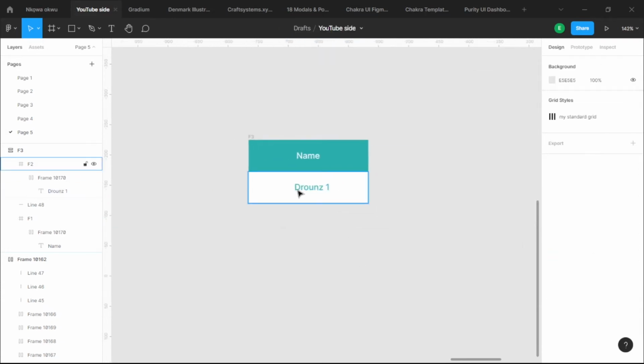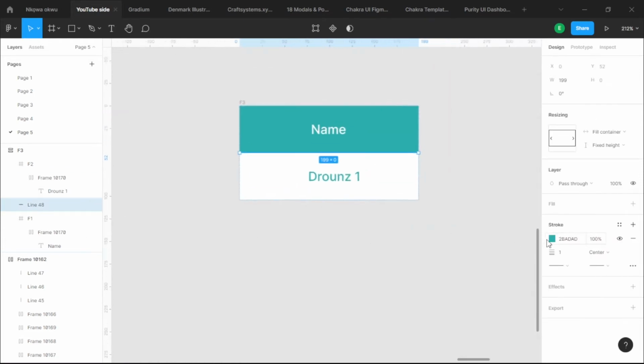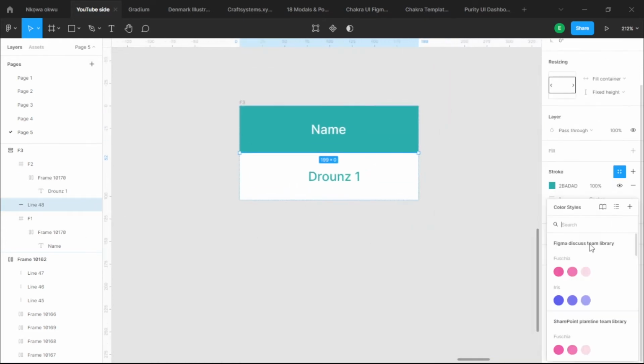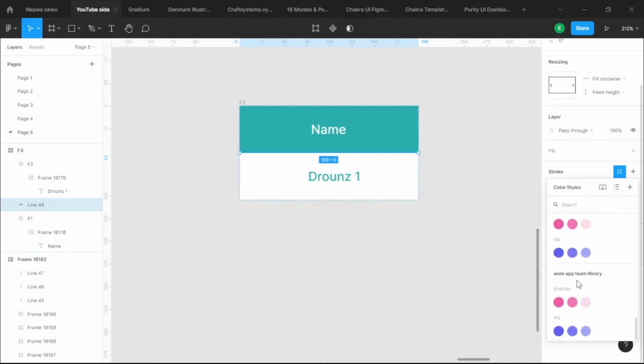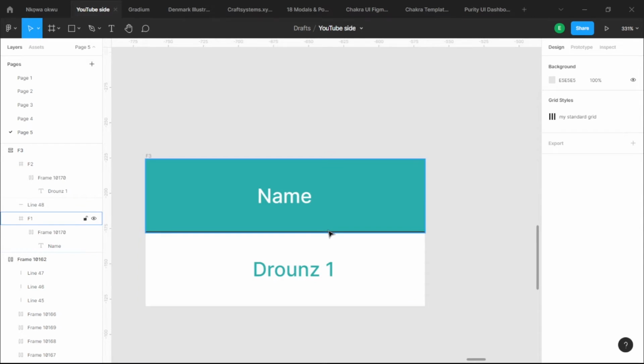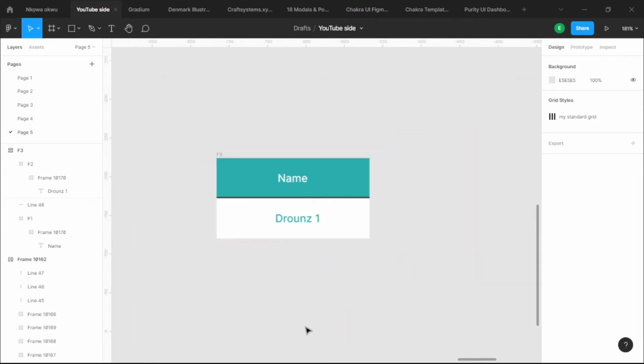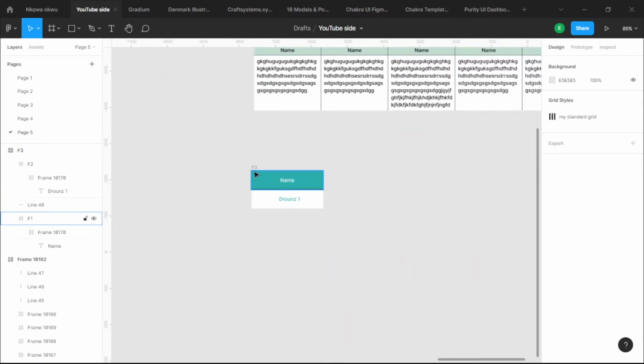Moving forward, now we can't find this line and we need that line. So let's select the color from here. No, we can't select the color from here. We need that line, and it cannot be white or black. It could be gray. Maybe a faint black like this will work. Interesting. Now we can add more space into it like this. That makes more sense. Now we're going to make this a component, but not just yet.